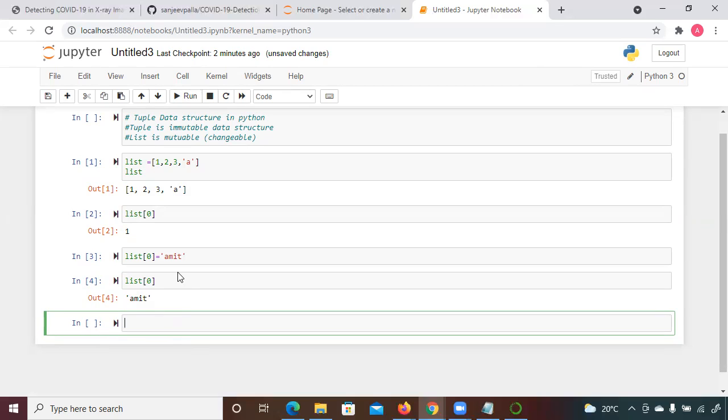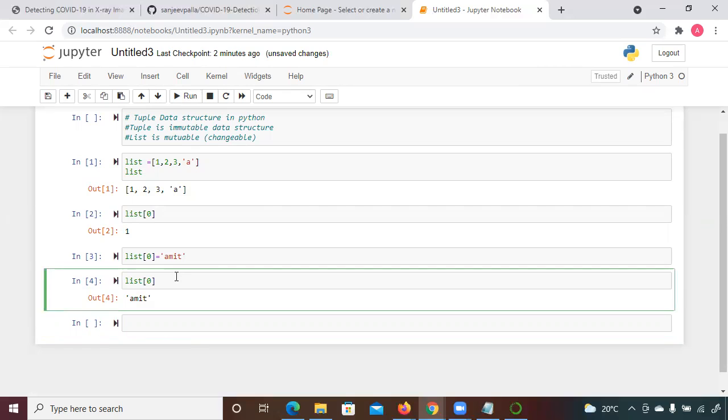The list is mutable. You can change the element at any time. Okay, this is about the list.